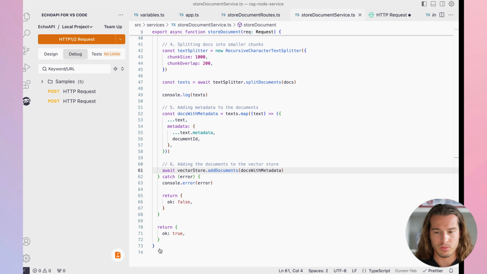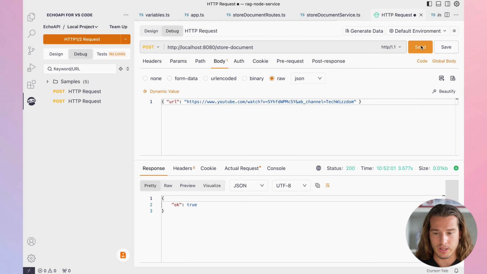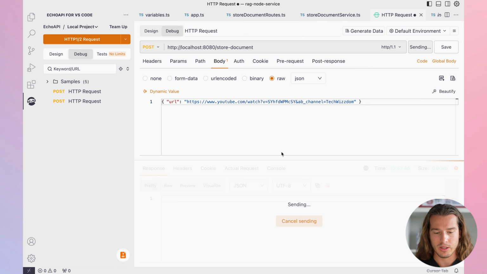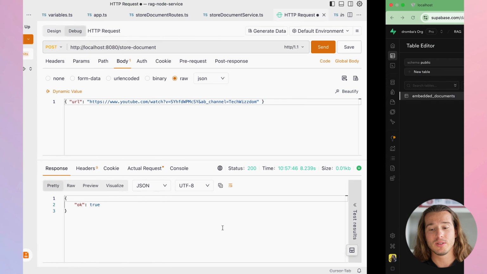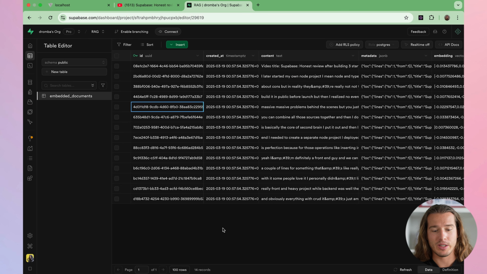And now we don't want this. We want to send another request. Okay, something is happening. Will we see okay true or false? And okay is true. And if we go to our database, whoop, we will see this.